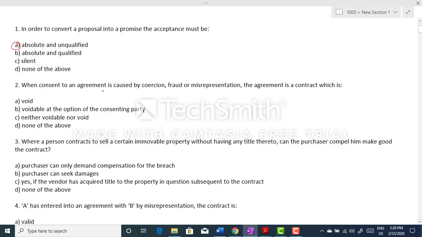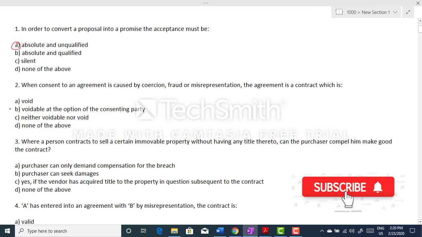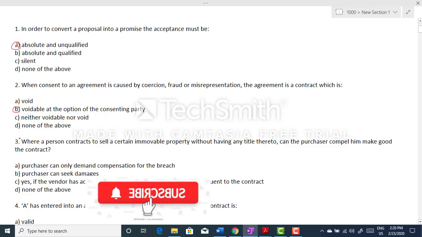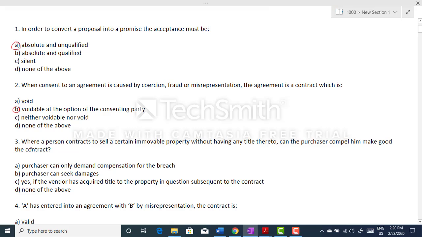When consent to an agreement is caused by coercion, fraud, or misrepresentation, the agreement is a contract which is. We have four options here, and the option B is correct. That is voidable at the option of the consenting party. Let's move to third question.